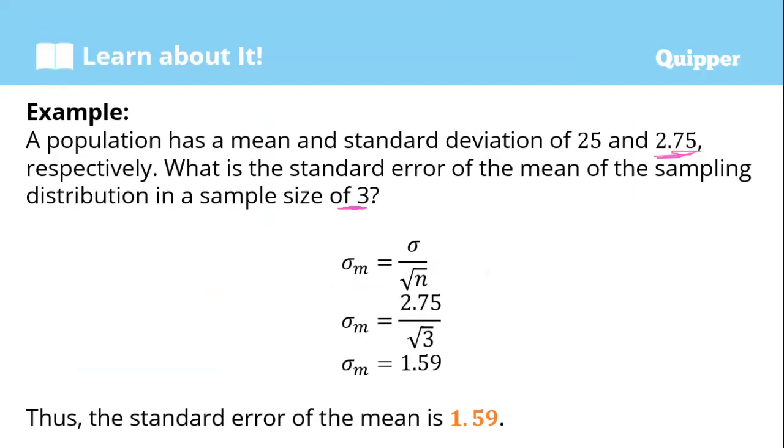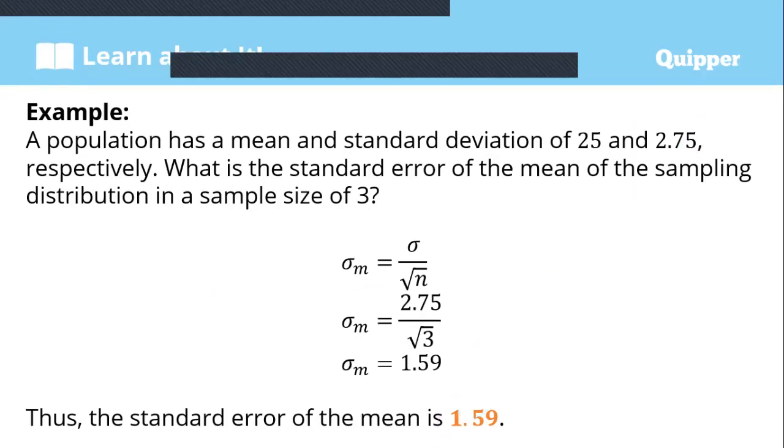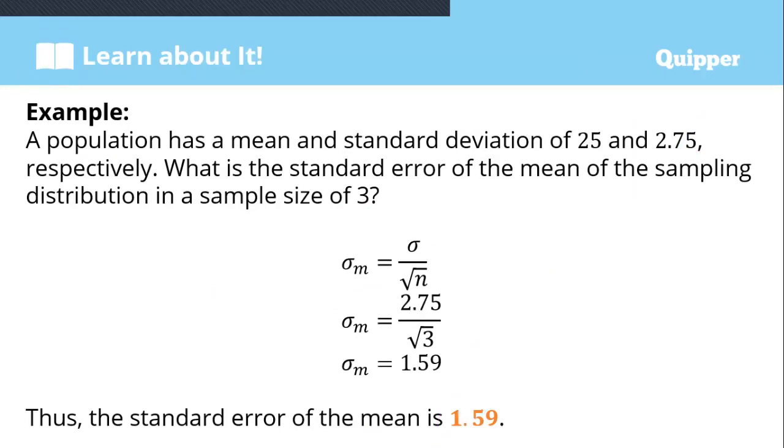So, substitute: standard deviation 2.75 divided by square root of 3. Use a calculator to solve. So the answer is, the standard error of the mean is 1.59. So 2.75 divided by square root of 3, the answer is 1.59. That is the standard error of the mean.